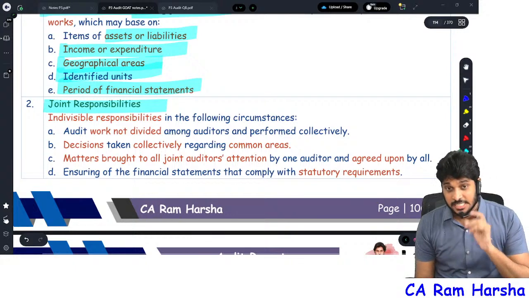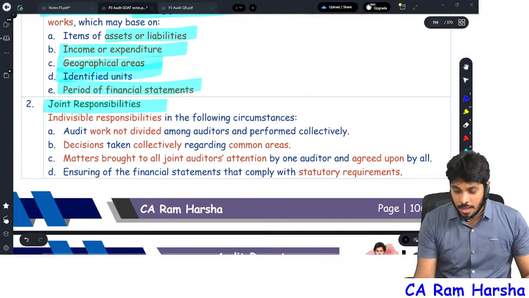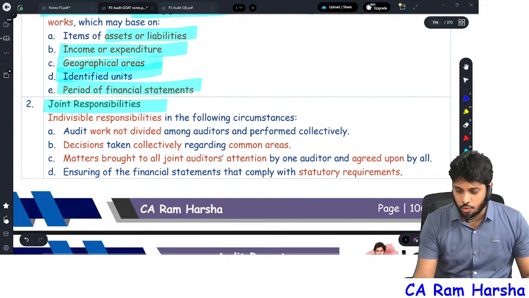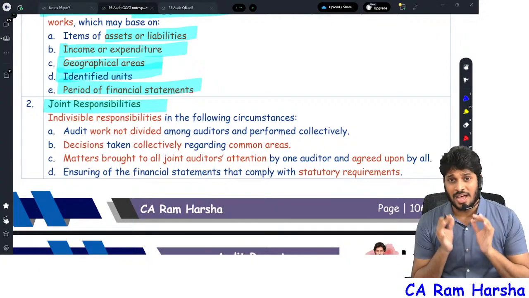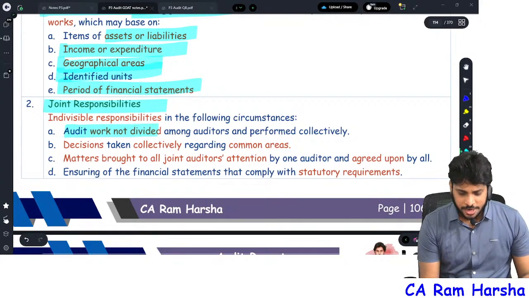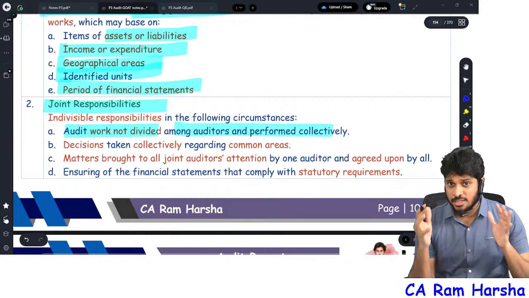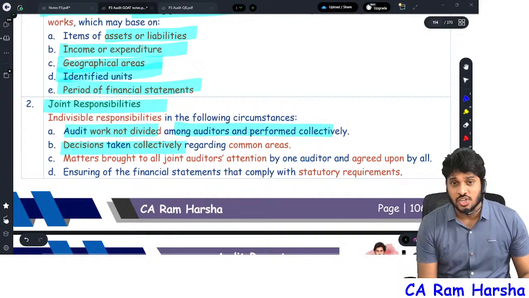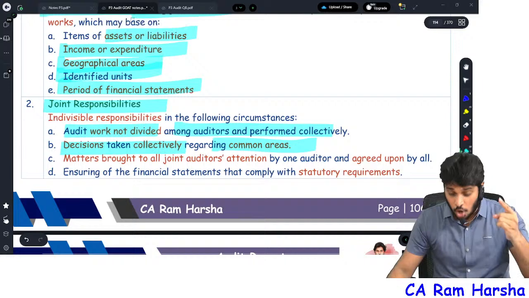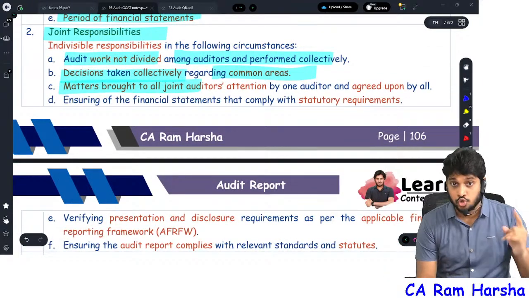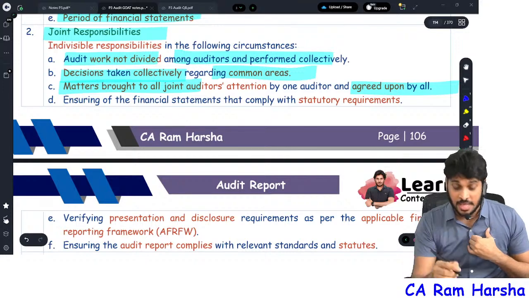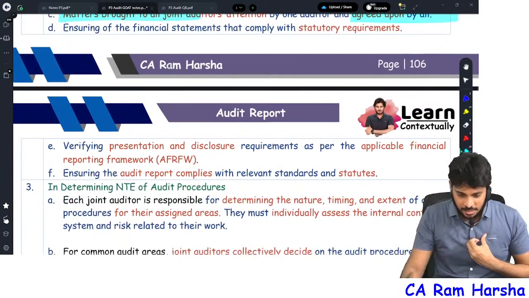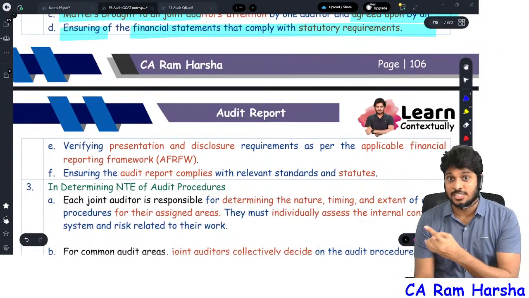Next, there are certain cases where combined responsibility will be there. Many times this was asked as a 4 marks question. Under what circumstances will joint auditors have combined responsibility? Very simple. Audit work is not divided among joint auditors, and the work is performed collectively. Decisions are taken collectively by joint auditors in common areas. A matter is brought to the joint auditors' attention, all the auditors got to know and all of them agreed upon it. Then only they are combinedly responsible. And ensuring financials are as per statutory requirement.